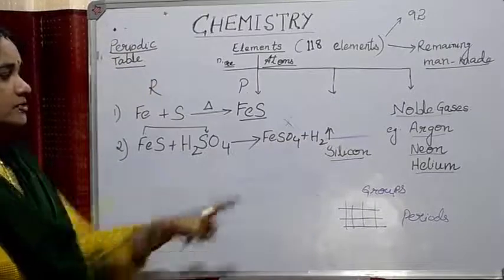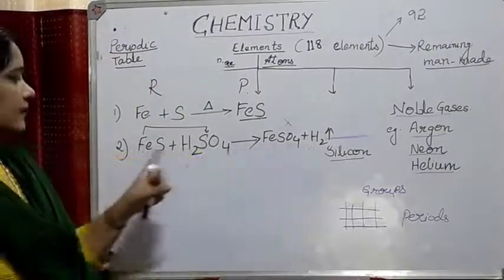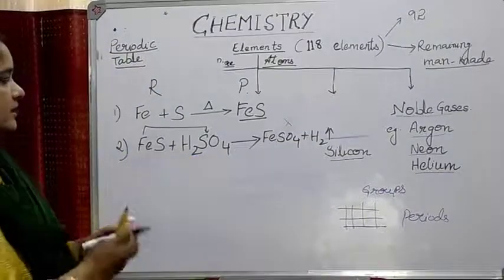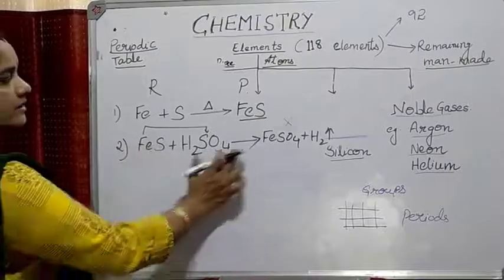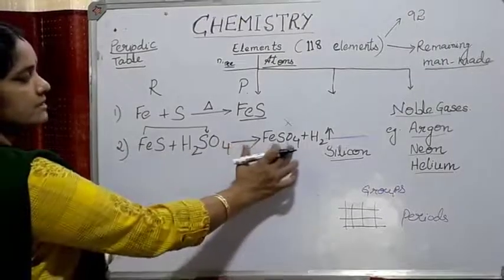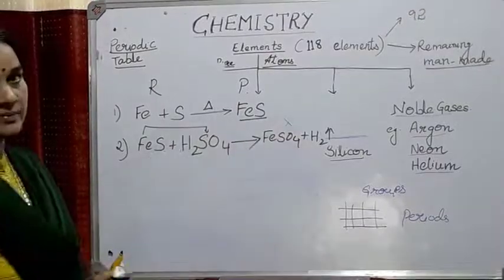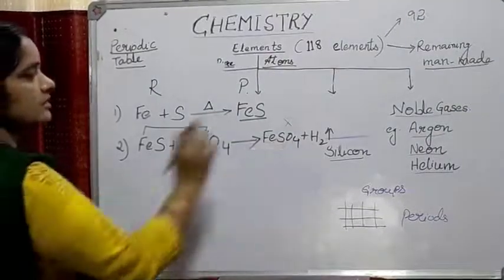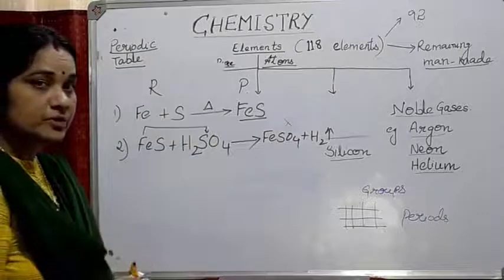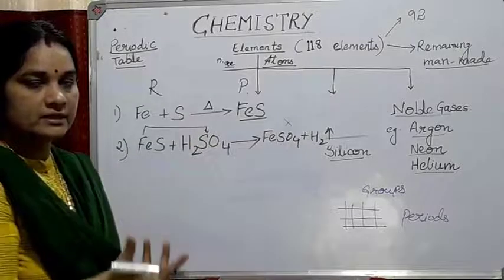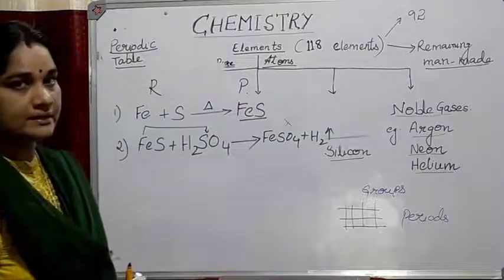Hydrogen gas is highly combustible. When iron sulfide is treated with sulfuric acid, iron combines with sulfate, an anion, and forms iron sulfate, and the remaining hydrogen is displaced as hydrogen gas. How can you test hydrogen gas? It gives out a pop sound in the presence of a burning splinter.